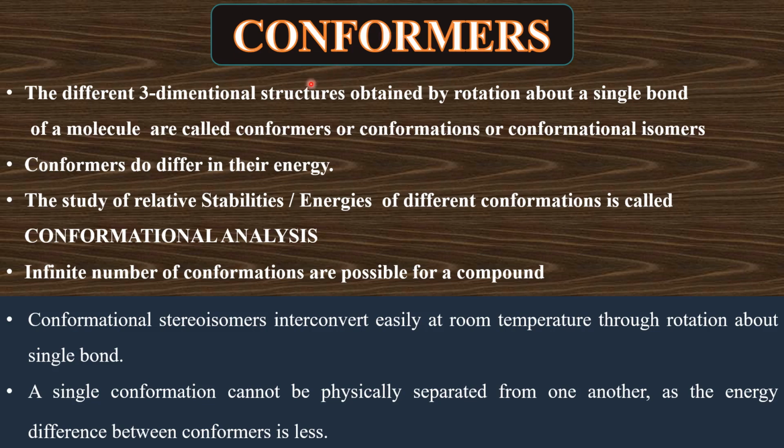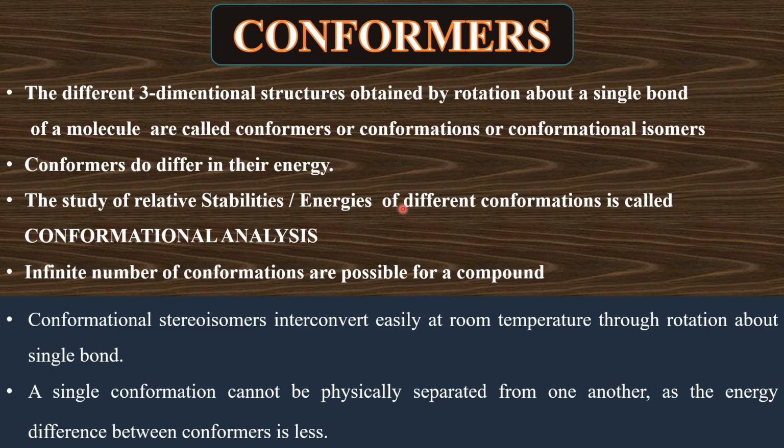These are the different three-dimensional structures of the same molecule obtained by a rotation about a carbon-carbon single bond. And these are called conformations, conformers or conformational isomers. These different three-dimensional structures of the same molecule, the conformers, differ in their energy. The study of their relative stabilities or energies is called conformational analysis.